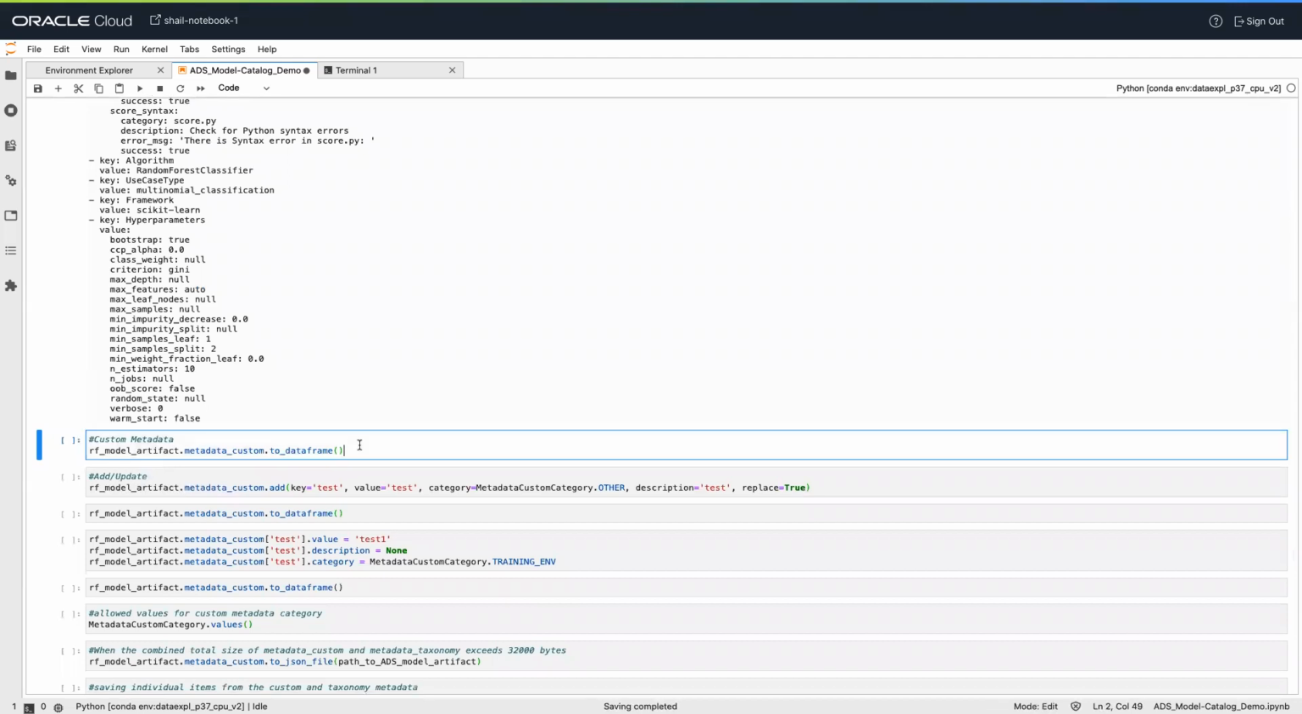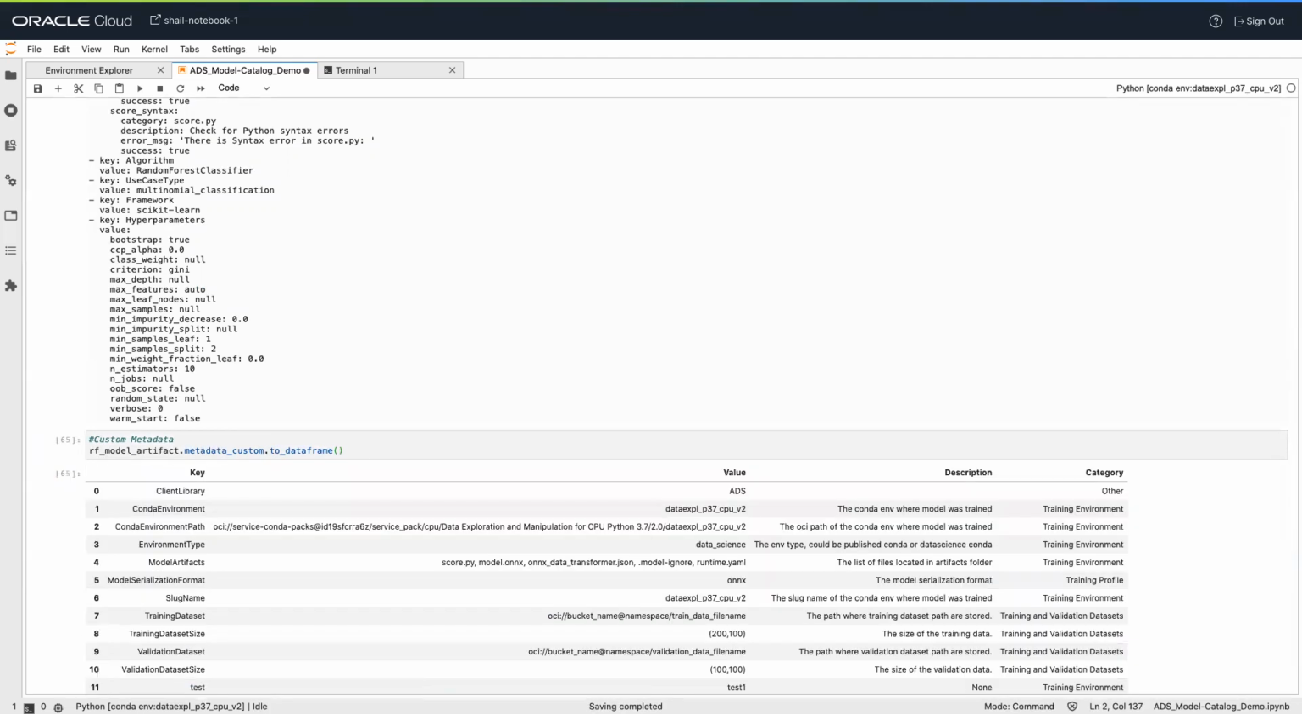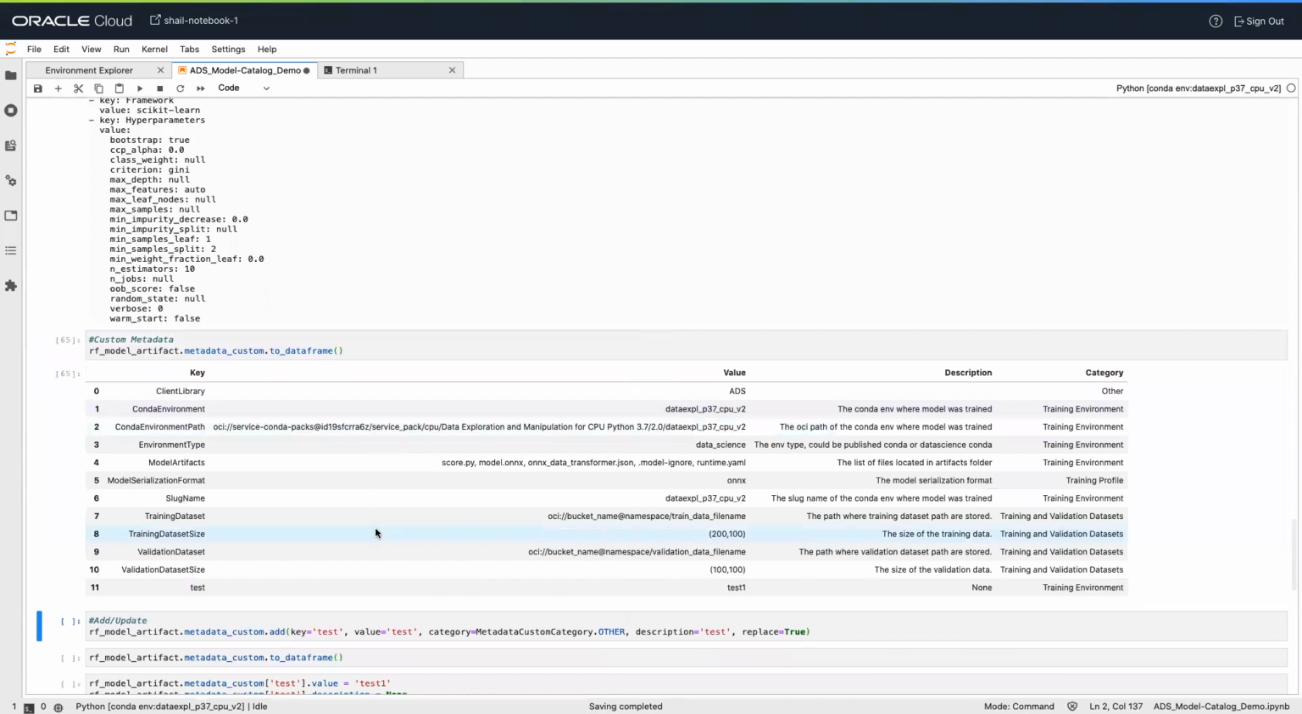Next, I will talk about the metadata custom. So this is the custom metadata which is captured by the prepare method. To view the output in the data frame format, we can use metadata_custom.to_data_frame. So these are the list of key, value, description, and category, which is captured by the prepare method.